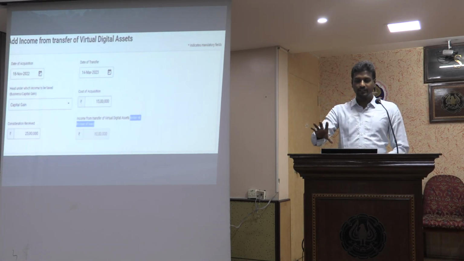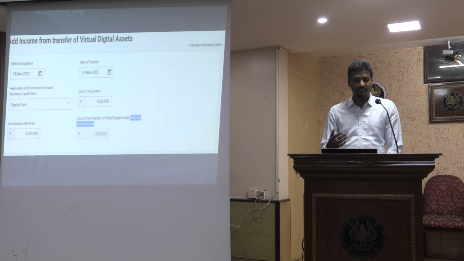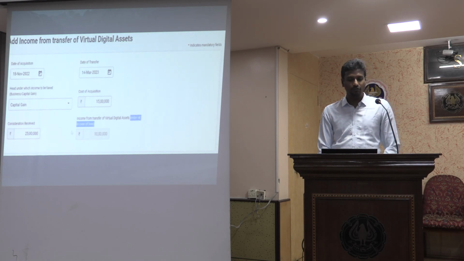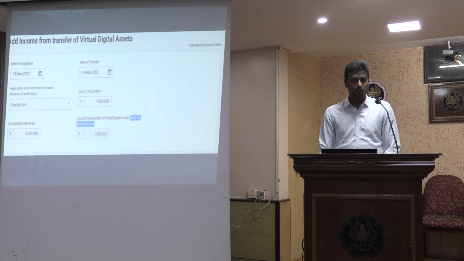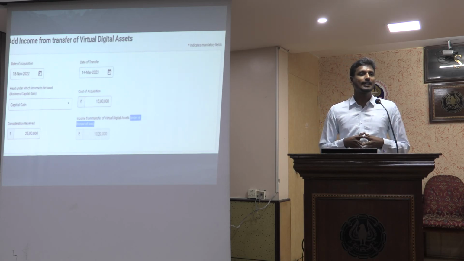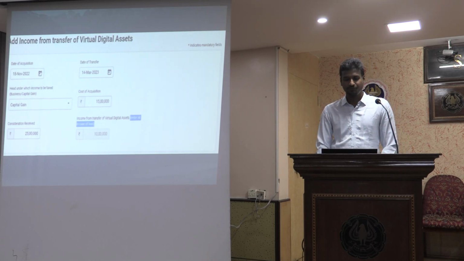So this is how it looks on the online filing portal. Date of acquisition, date of transfer, under which head, cost of acquisition, consideration received: these 5 fields I have to fill, and the last field will automatically calculate. So 25 lakhs consideration received and cost of acquisition is 15 lakhs. The income will automatically get calculated by itself. I need not type it in. That is the last column, that is 10 lakhs.